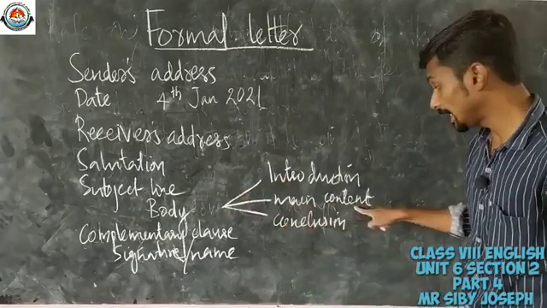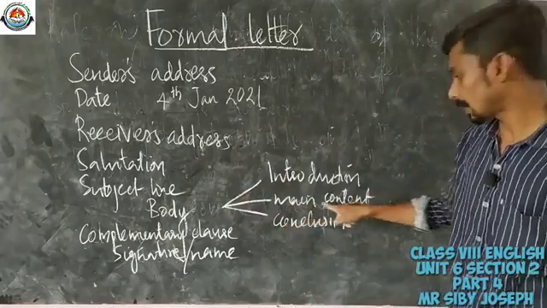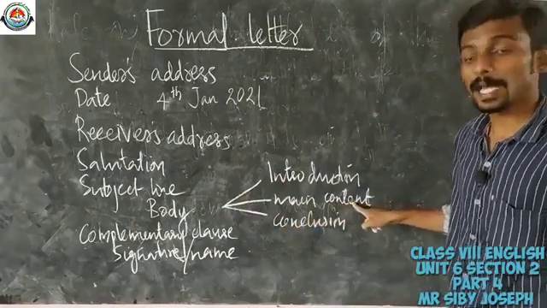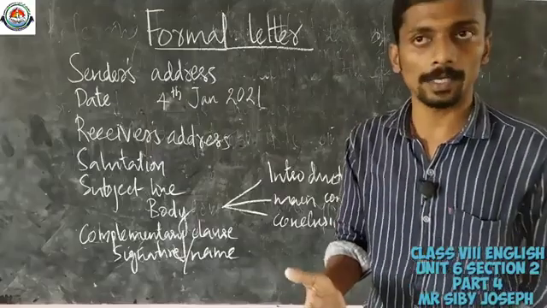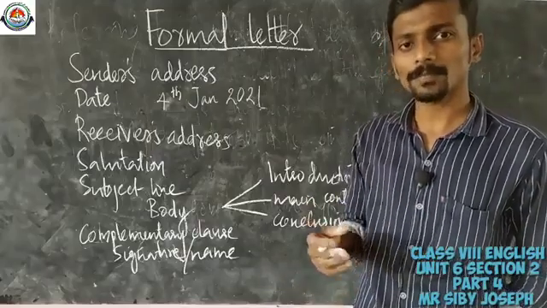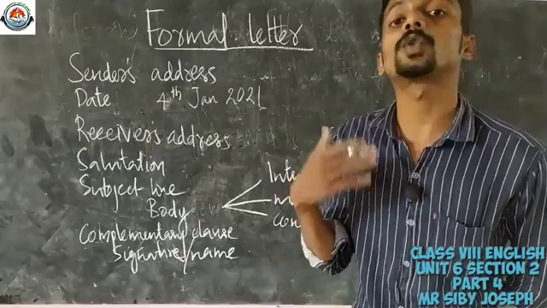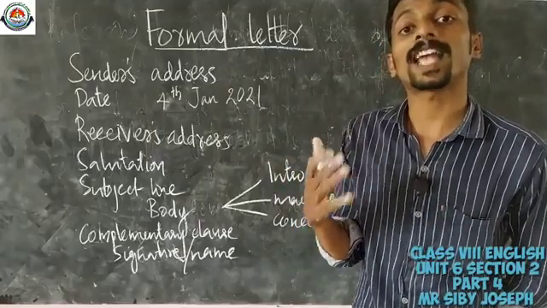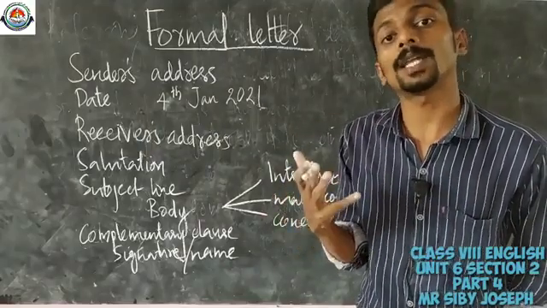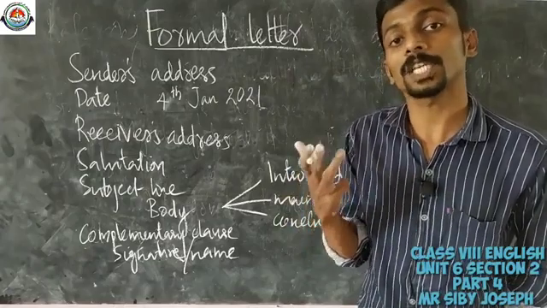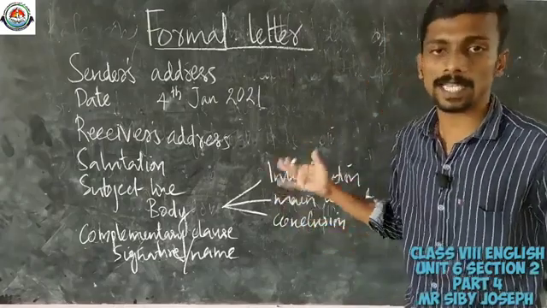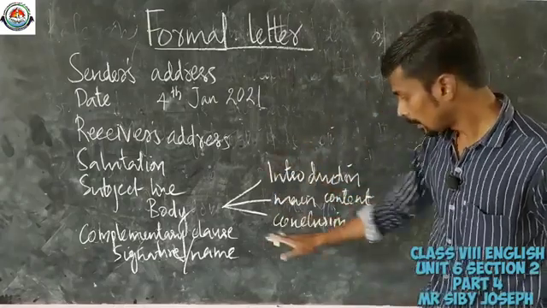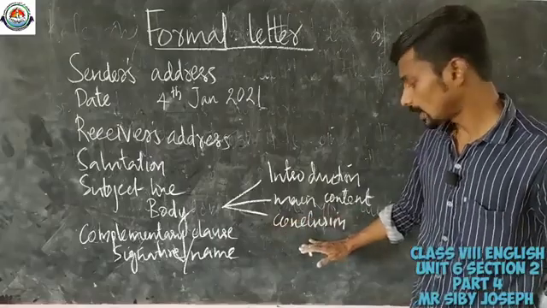Then you can give details, that is the main content, and after that you can conclude your letter. That means what you are trying to convey, or what you are expecting, or what you are wishing to get by drafting such a letter, and that can all be included in the conclusion.